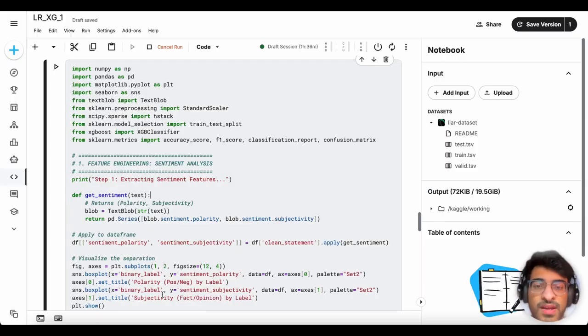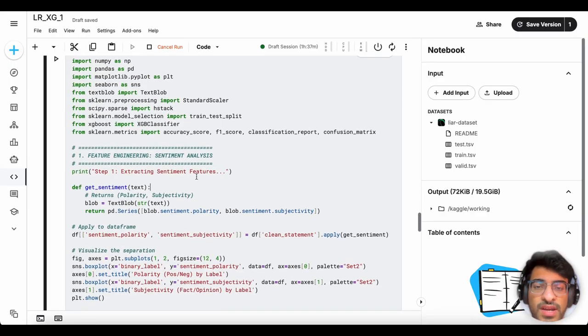This is Rishik. For our project, we built an advanced pipeline to detect fake news using the LIAR dataset, and our goal was to go beyond simple keyword matching and understand the context of the text and the style of deception. Initially, after phase one and phase two, experimenting with our baseline model, we have now implemented TextBlob for sentiment analysis. And our hypothesis was that fake news might be more subjective and negatively charged.